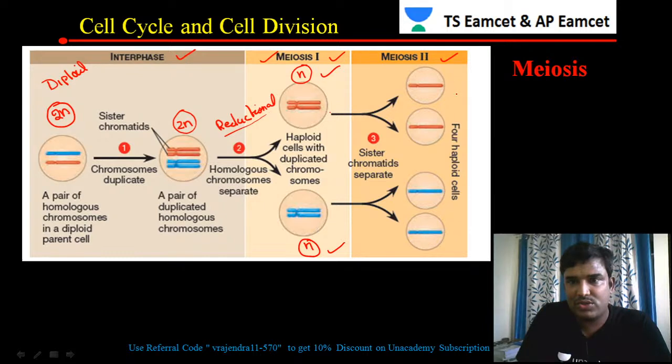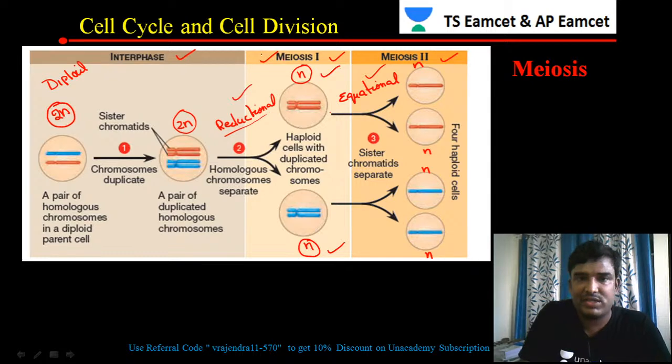So in meiosis 2, what happened? Again, two daughter cells will be produced at the end of meiosis 2, and these daughter cells are haploid. So this is an equational division. Finally, what we have to remember here is that meiosis 1 is called a reductional division, and meiosis 2 is called an equational division.